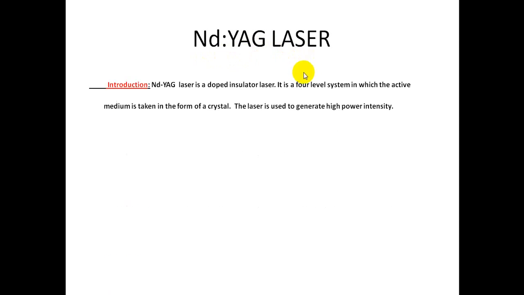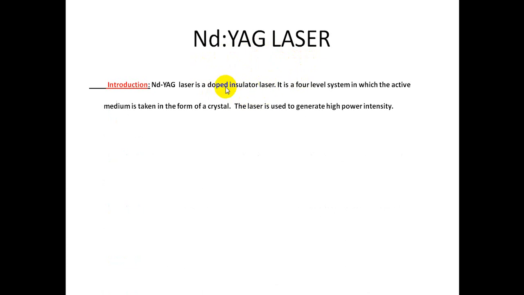Today the first laser we have to discuss is ND-YAG laser. ND means neodymium, Y yttrium, aluminium, garnet laser. ND-YAG laser is a doped insulator laser.